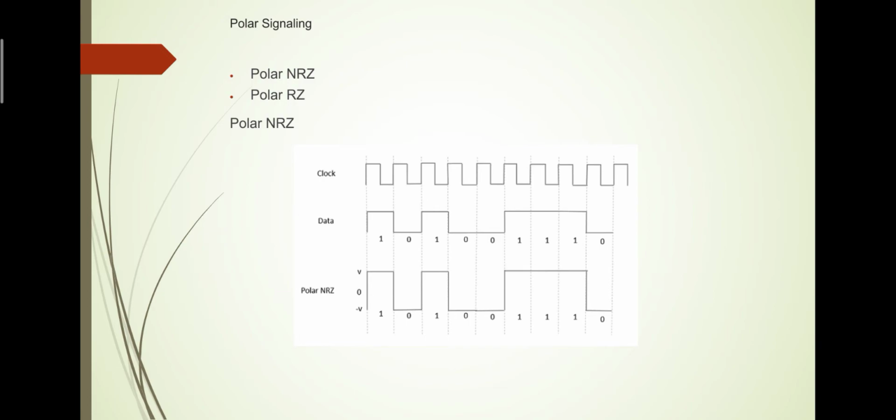Polar signaling. There are two methods of polar signaling. They are polar non-return to zero and polar return to zero. In polar non-return to zero, a high in data is represented by a positive pulse, while a low in data is represented by a negative pulse.